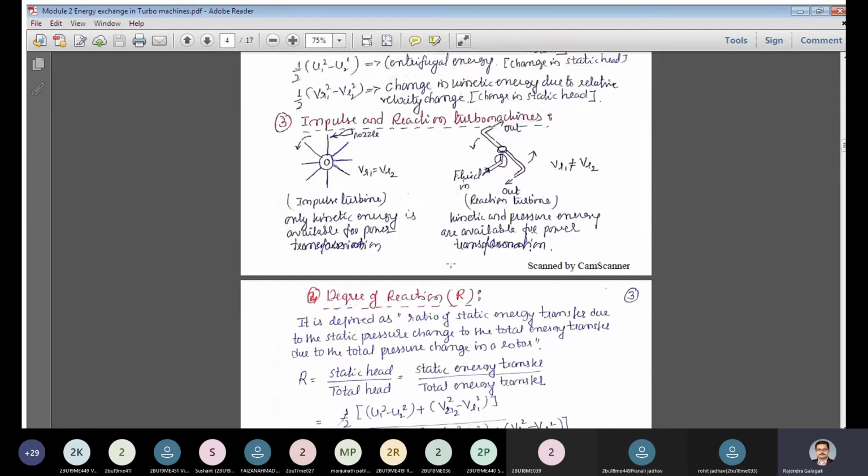So in this example, it is only the kinetic energy that is available. That means only the value of V is available for the impulse turbine. But whereas here, it is the kinetic energy as well as the pressure energy that is available. So pressure drop is occurring during its passage through the rotor, which enhances the velocity, and you can see, there is something called compounding.